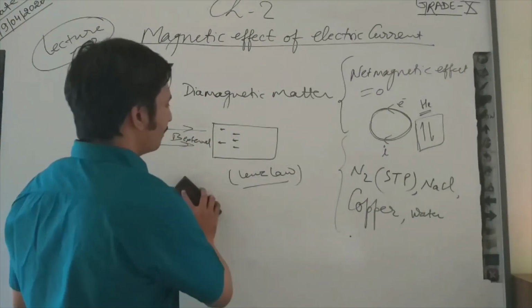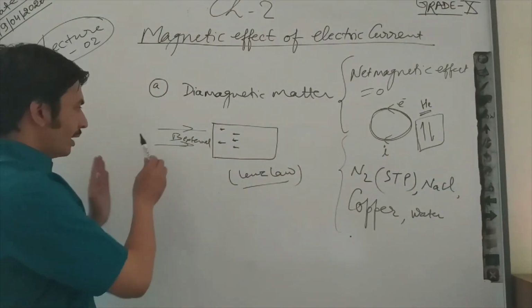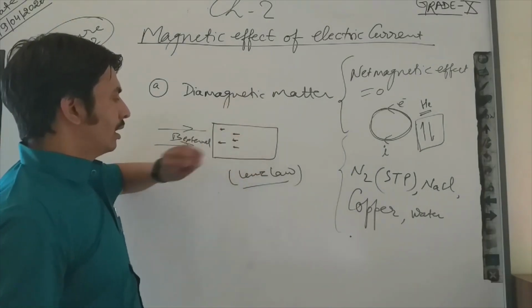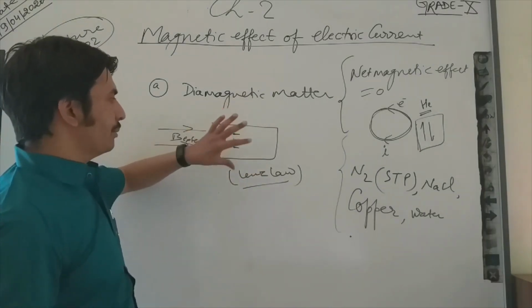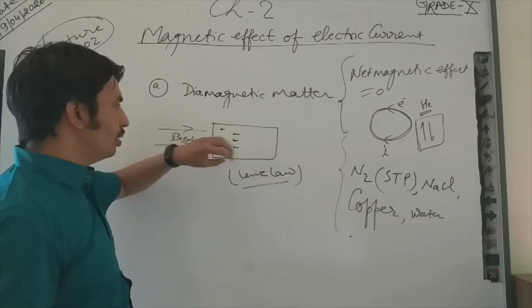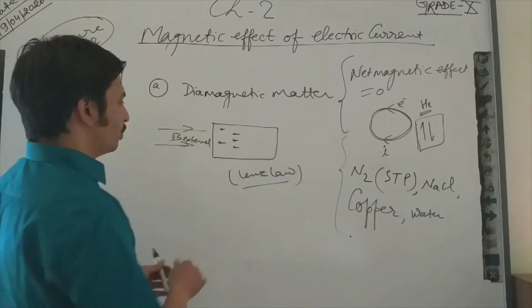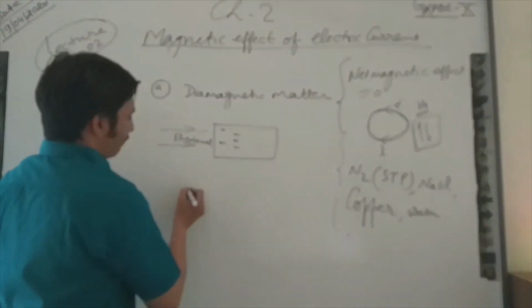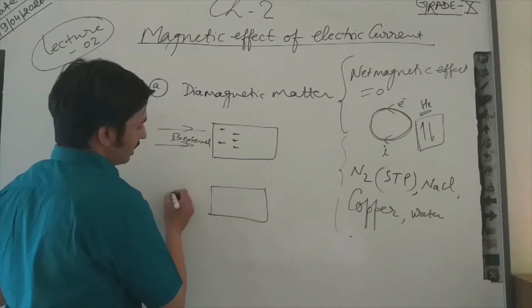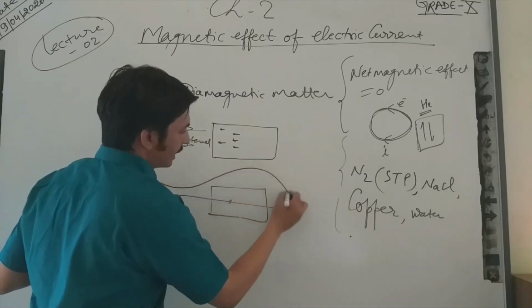So what will happen if we apply an external magnetic field? Inside the diamagnetic material a small dipole is generated, and this dipole starts moving in the opposite direction. Due to this, fewer magnetic field lines pass through, because they will diverge.